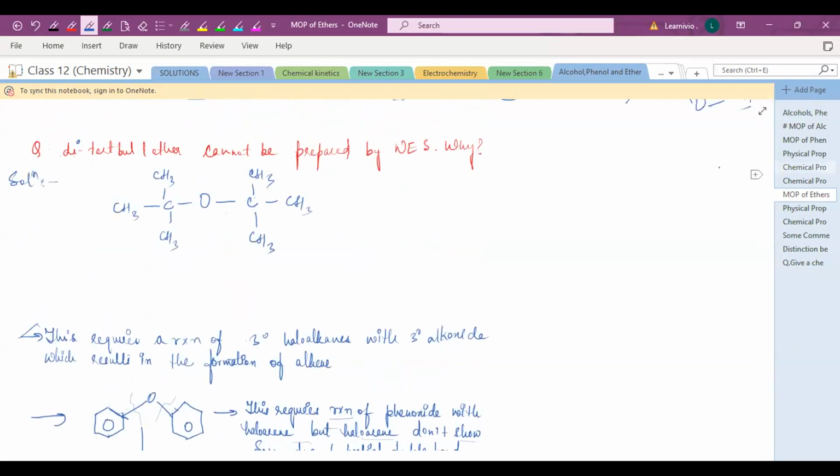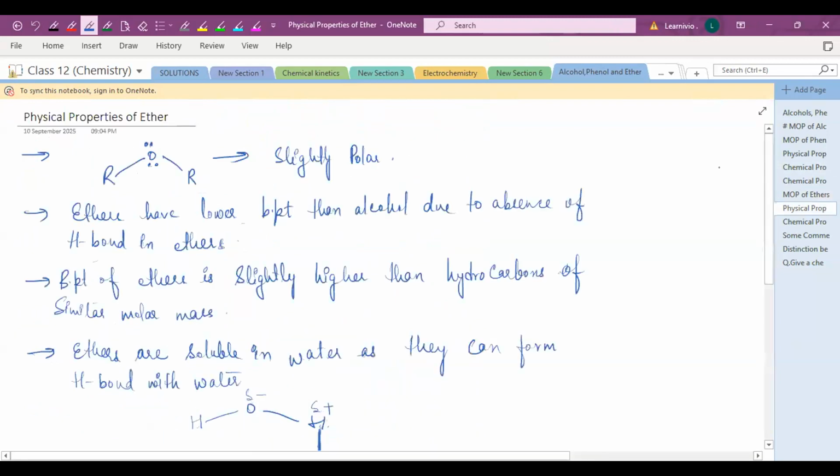Okay, next see the physical properties of ether. Ethers are slightly polar. And ethers have lower boiling point than alcohol. Why? Due to the absence of hydrogen bond in ether.